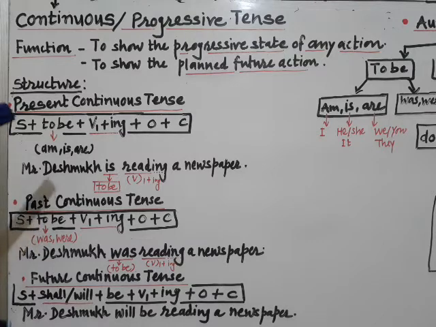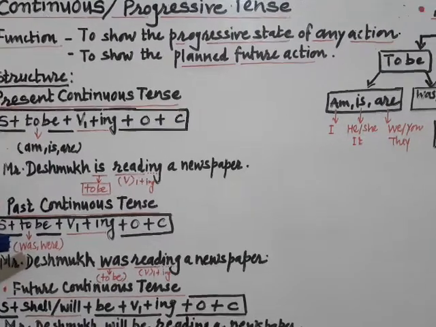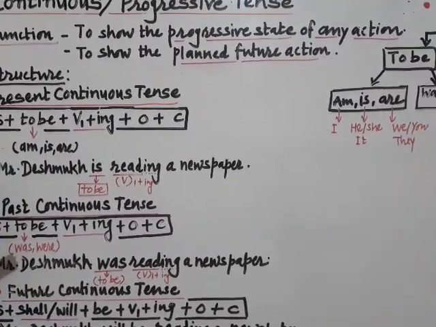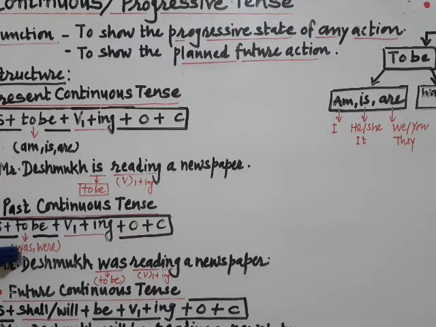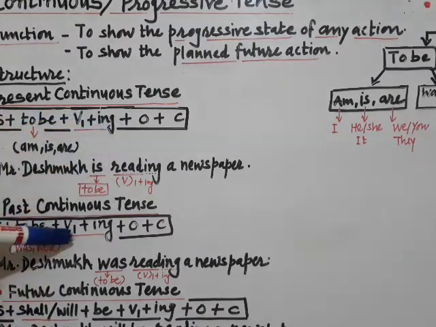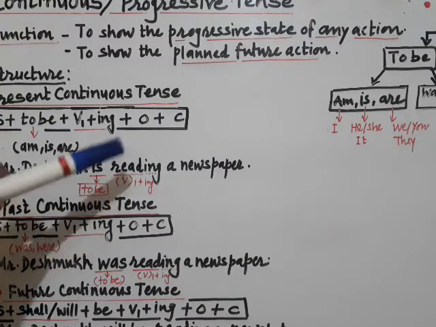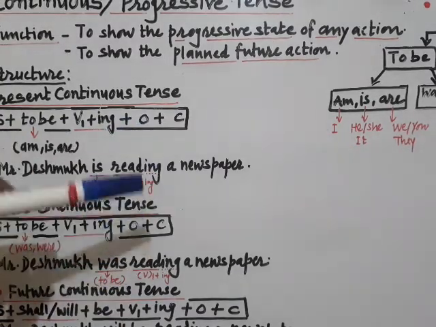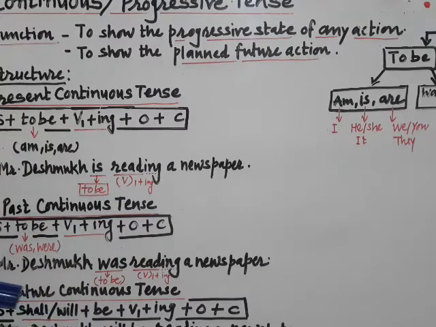The only difference that we have to always note is that to be forms for present are am, is, are, whereas for past it is was and were. You can see there on the screen was and were. Rest of the part, that is V1 plus ing, is again the same here in past continuous tense. Object plus complement, again the similar factors.